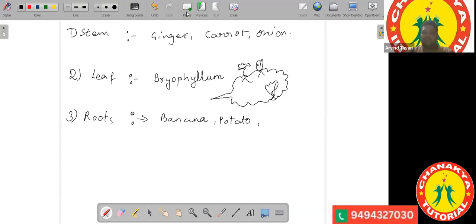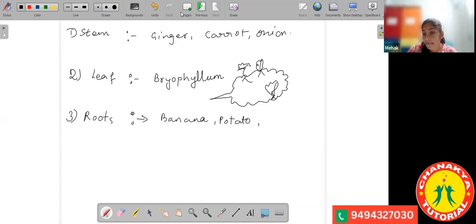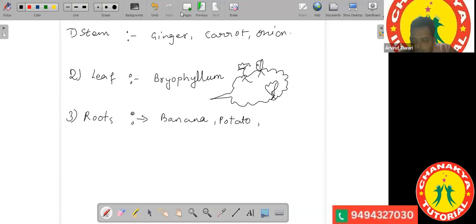So I think today you have understood all these, a clear understanding of what vegetative propagation is. It's only stem, leaf, and root. Sir, what about mint? Okay, in the mint, it is through the stem and the roots. They can grow into new individuals, even through stem and even through roots.